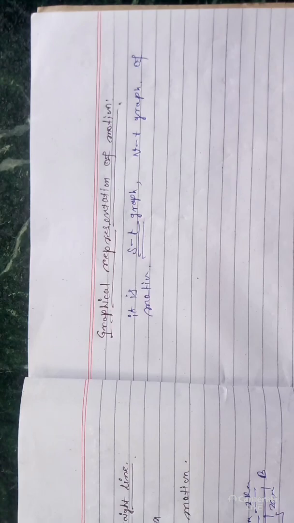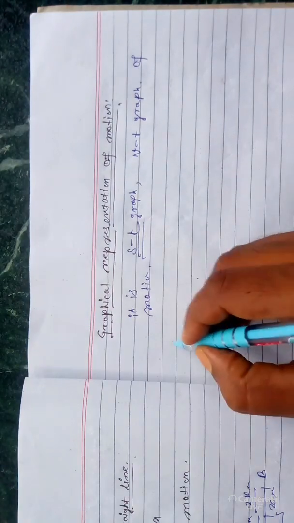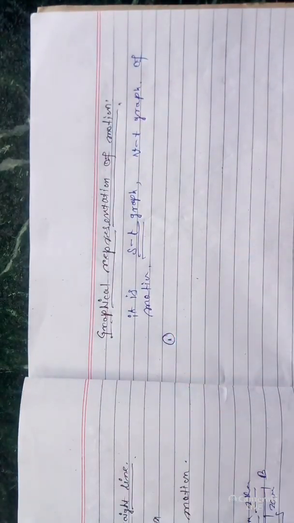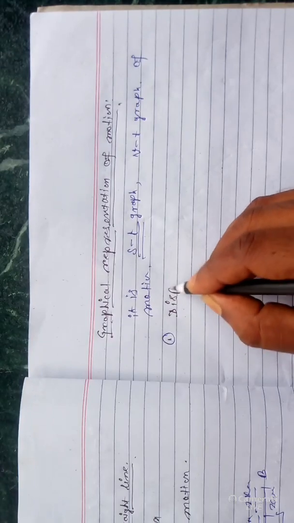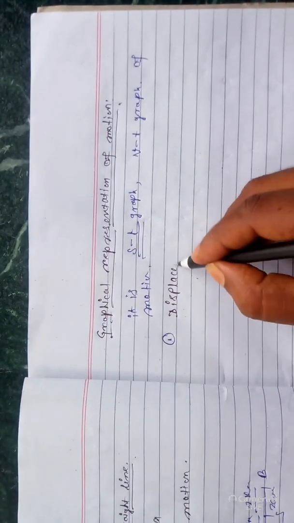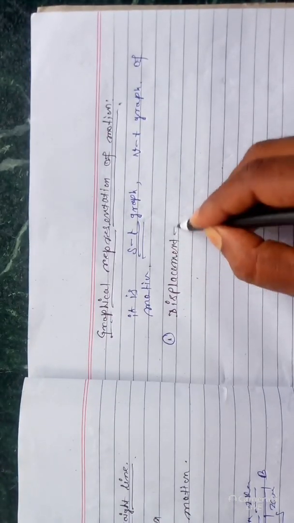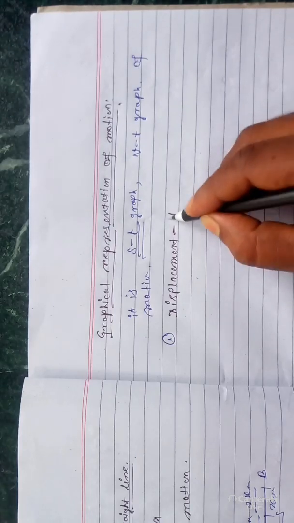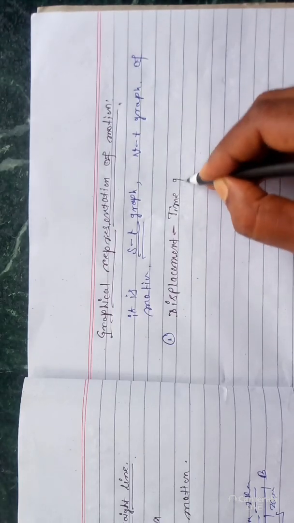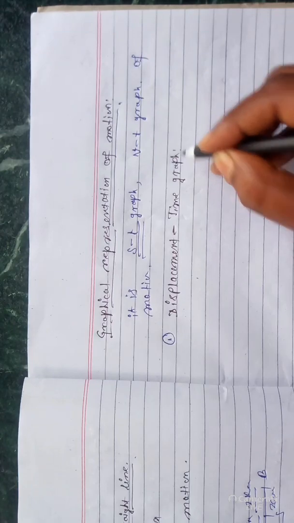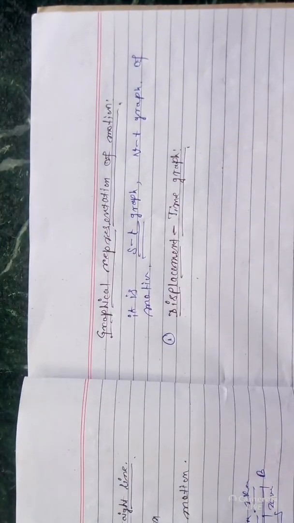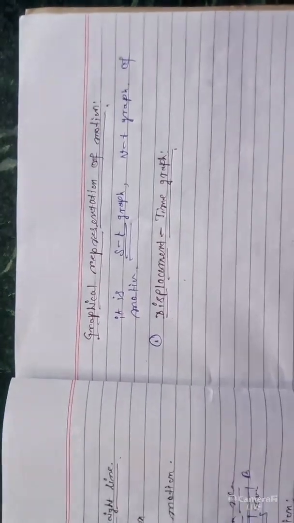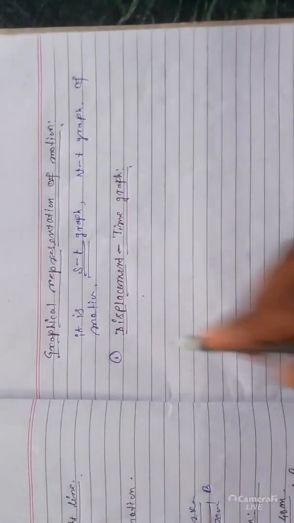For uniform motion, what happens? First, the displacement versus time graph. I am taking uniform motion, though it is also applicable for non-uniform motion. But uniform motion is in your syllabus to represent.